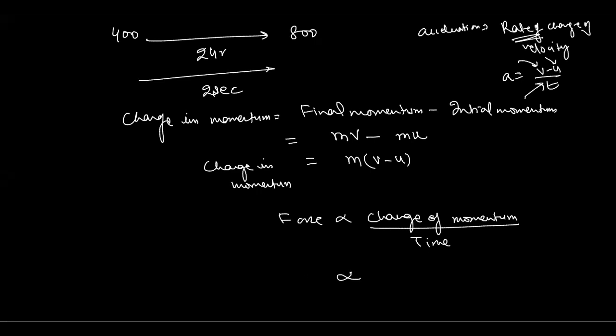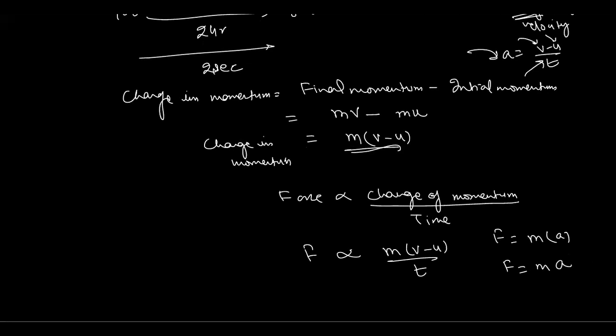So you can write it this way: force is equal to m (v minus u), the change of momentum, upon time. And we know that (v minus u) by t is actually a. So we can write F equals m (v minus u) by t, which is F equals m into a.